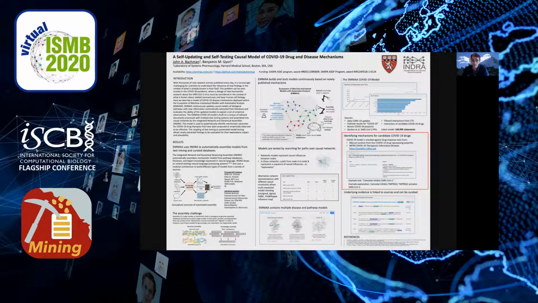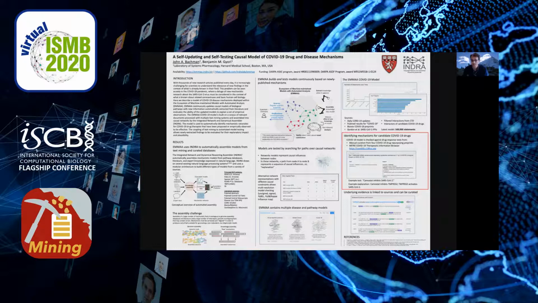So we use this model to find causal paths that link specific drugs to their observed or hypothesized inhibitory effect on SARS-CoV-2 or other relevant coronaviruses. So we use 2 different sources for these drug virus observations. The first are a set of drugs that we manually curated from 4 in vitro drug repurposing screens against SARS-CoV-2. And the second is a set of drugs that have been identified as currently under clinical investigation for COVID-19 efficacy. These are obtained from MITRE's COVID-19 Therapeutic Information Browser, which is linked in the poster.